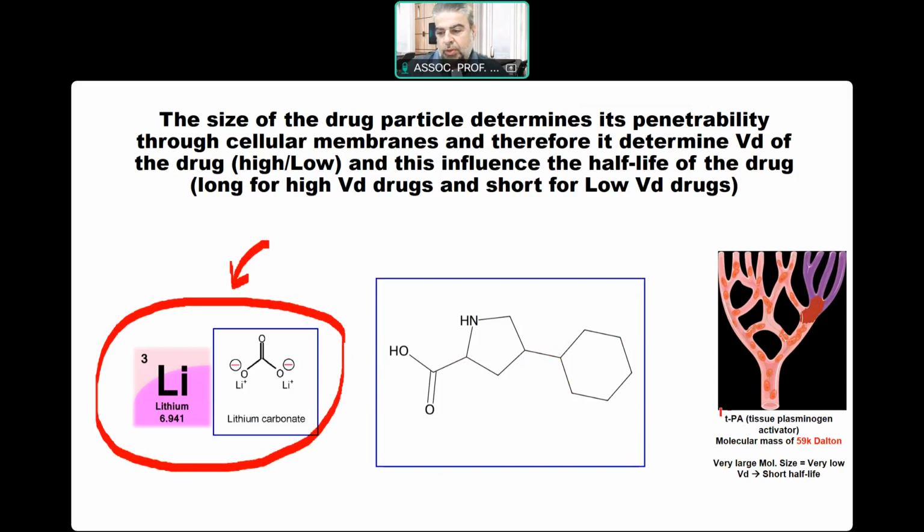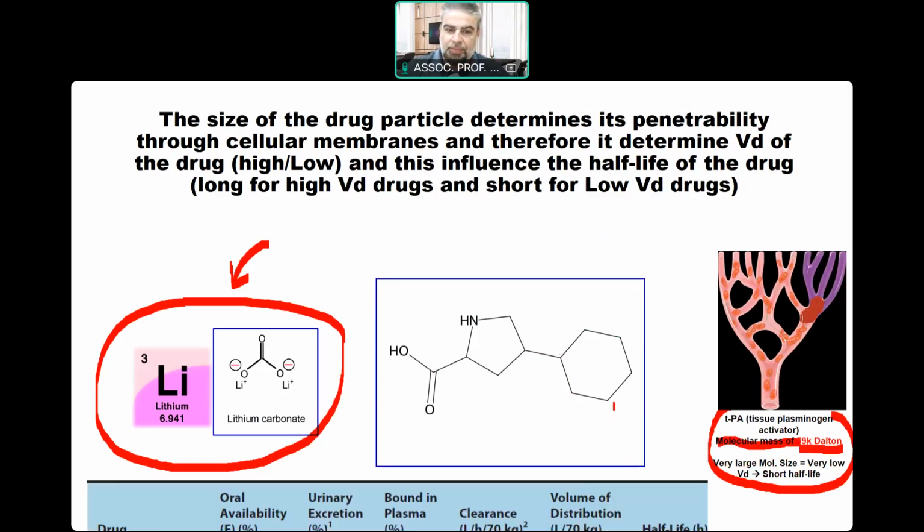As compared to tissue plasminogen activator, or alteplase, a very large molecular mass, up to 50 kilodalton, up to 60 kilodalton actually, and this leads to a very low volume of distribution, which means it's confined to the blood, and that also means it will have a short half-life.